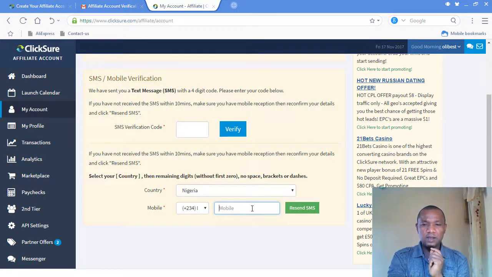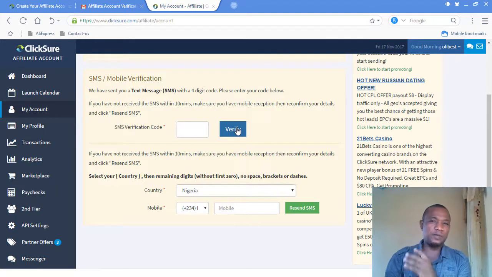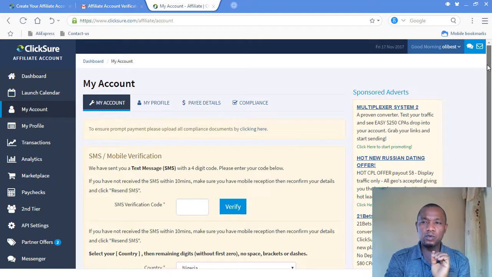If you scroll down, you can actually resend the SMS. So you can check and change to another number here, and you can resend the SMS. And once they send you the code, you have to put the code here, and then click on this particular verify account, and your email and your number will be verified. And once they have verified you, you are now a member.